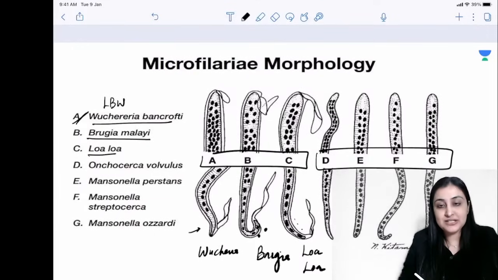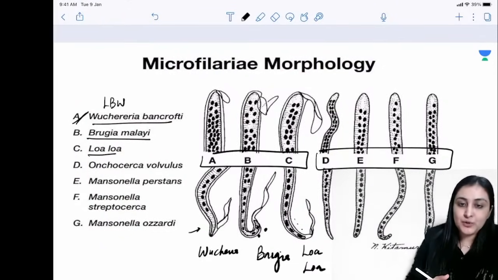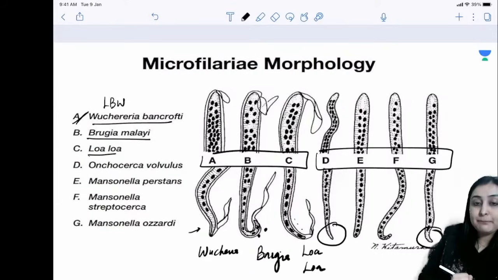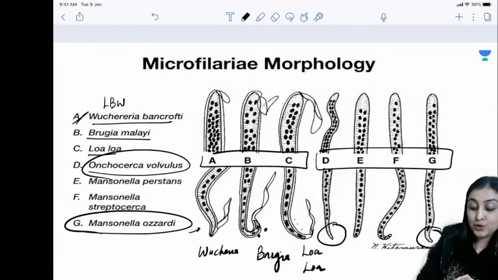In the non-sheathed, the unsheathed microfilaria, how do you approach it? So in the unsheathed, you want to see that there are two where there are no nuclei at the tip, right? So zero. So their names will have an O in them. So Onchocerca and Mansonella ozzardi, both have zero nuclei at the tip.